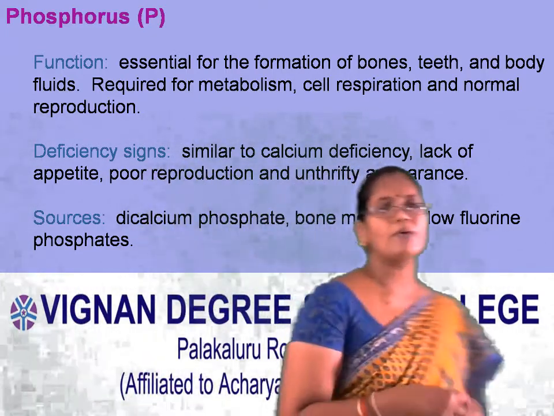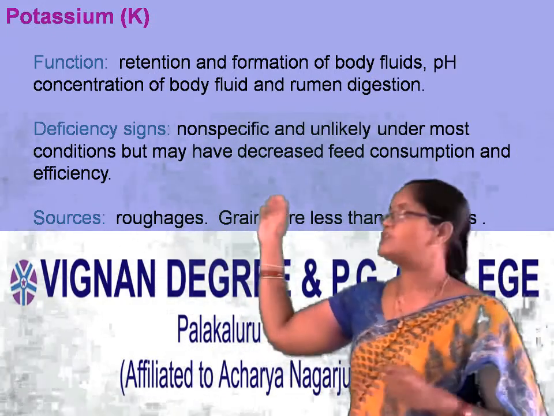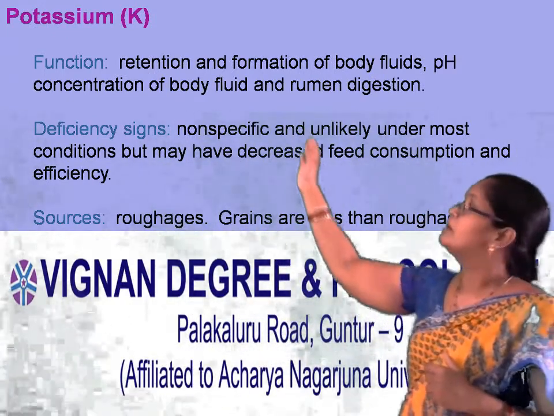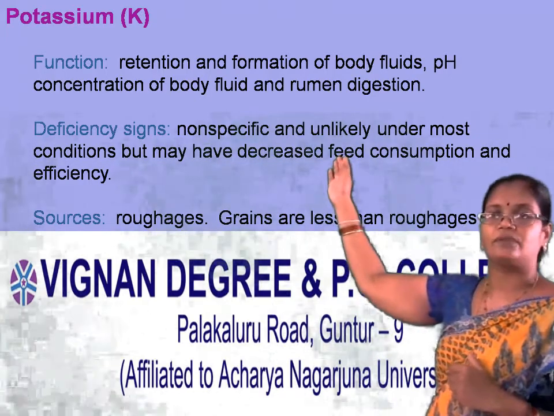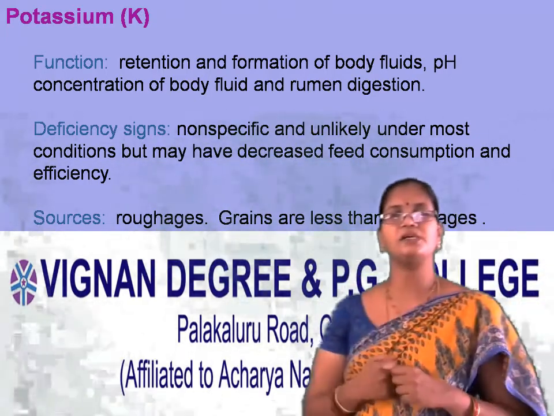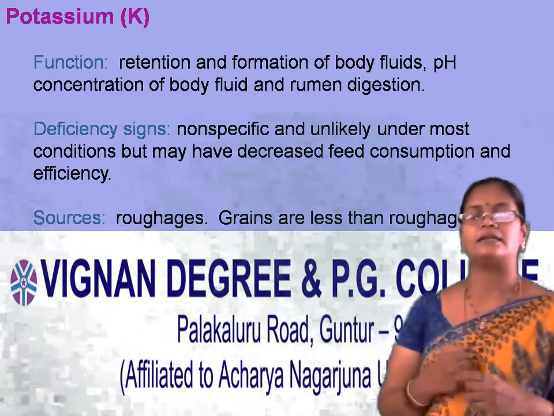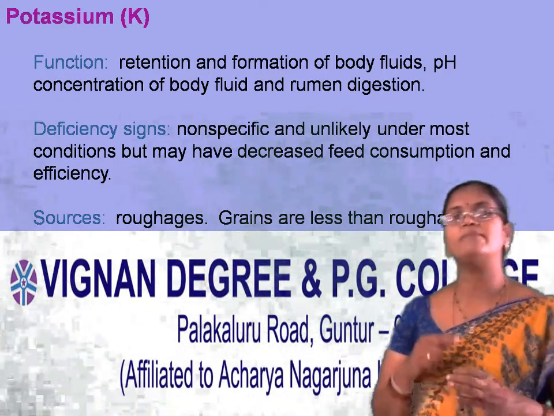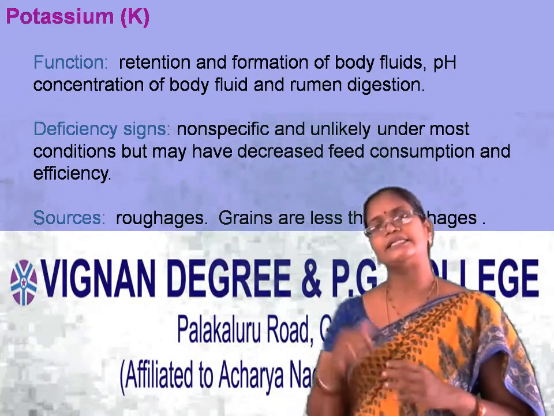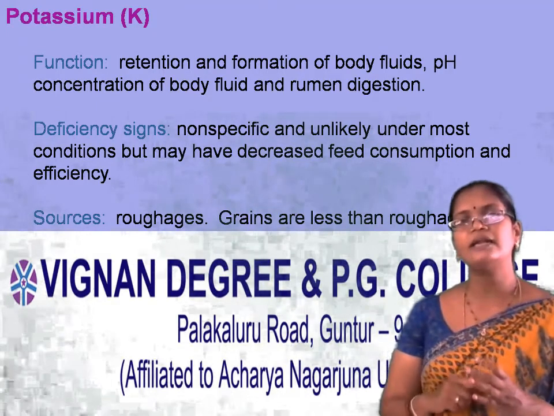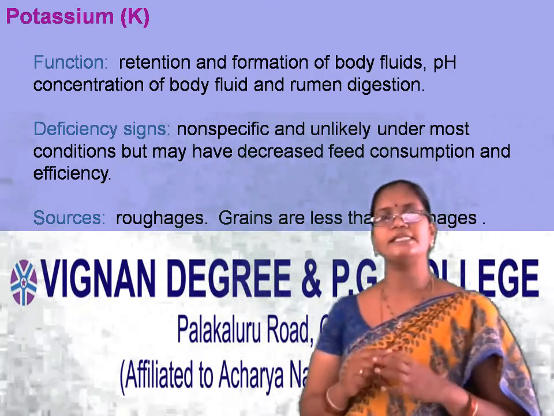Now we will move to potassium. Coming to potassium, it is represented as K. What is the main function of potassium? Potassium is mainly responsible for the retention and formation of body fluids.